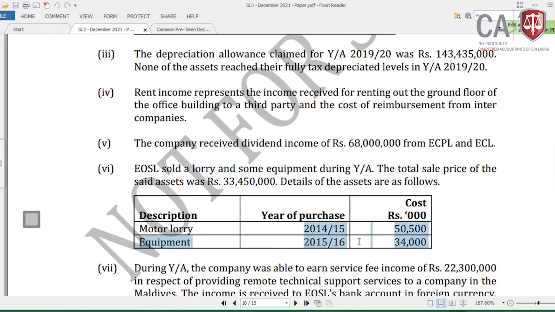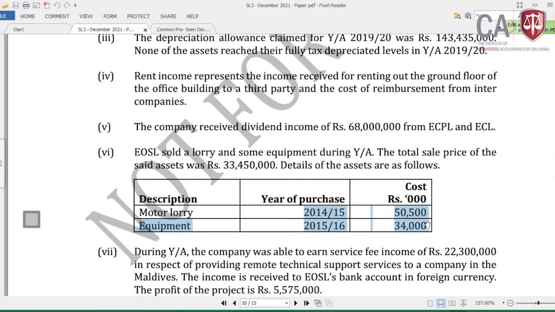Then the motor lorry, it's 14-15. What was the capital allowance, or rather depreciation allowance rate applicable at that time? For the motor lorry, any motor vehicle other than for traveling purpose, it's 20%. Then equipment in 15-16 was 33 1/3. You can see both of these two assets are fully capital allowances granted assets, or rather fully depreciated assets.